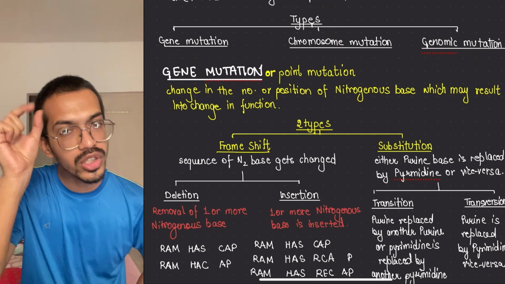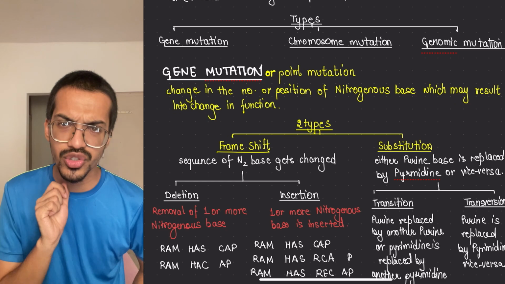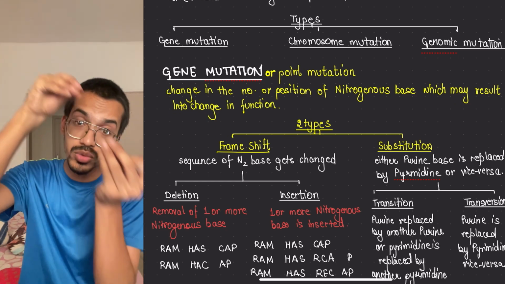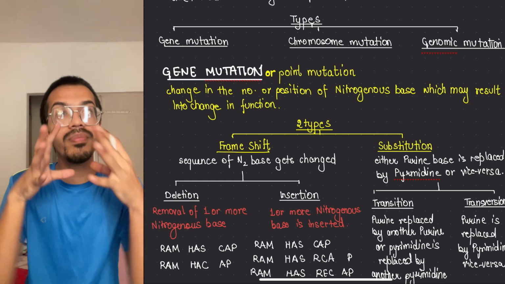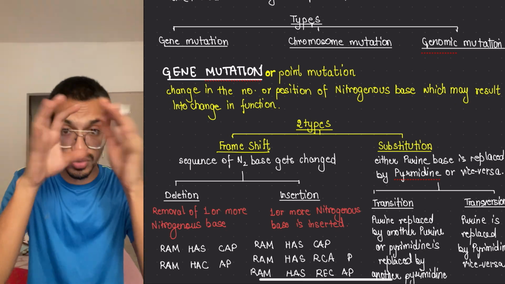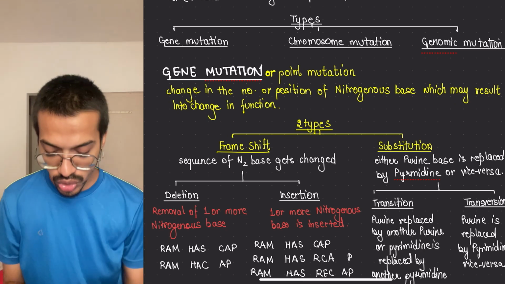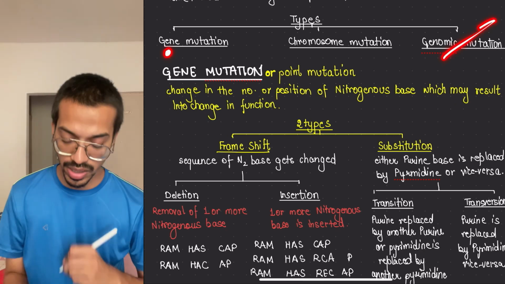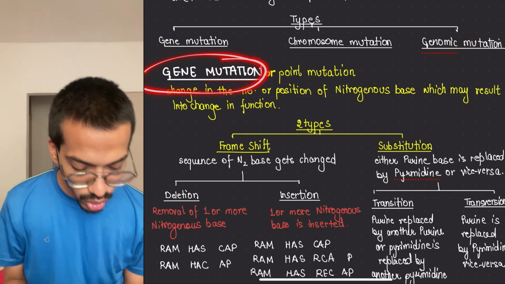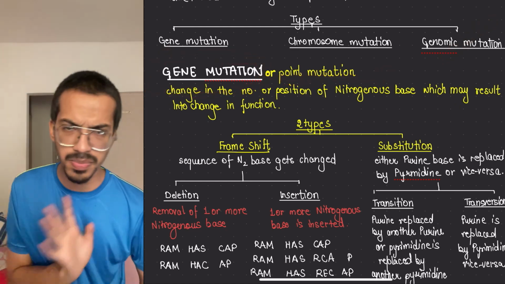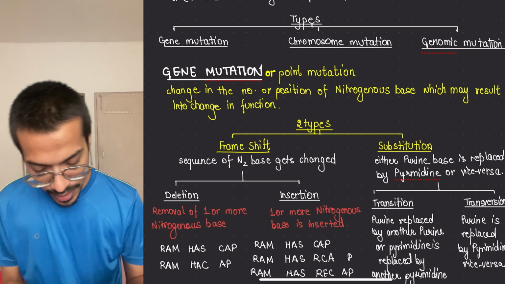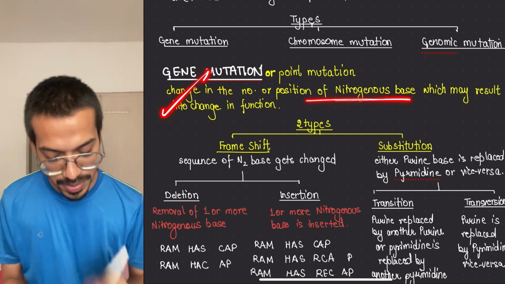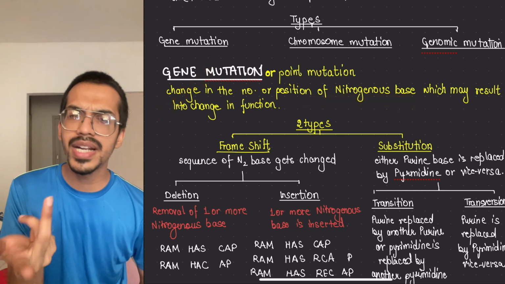A gene is present on the chromosome, so in gene mutation one gene is changed. Chromosome mutation means the whole chromosome can be changed. And genomic means the whole content, the whole of your DNA, is changed. So this was smaller to bigger level. That's why gene mutation is also called point mutation, because this is the smallest part change that is coming up. Okay, so here the change is in the nitrogenous base. If you know that genes are made up of what?